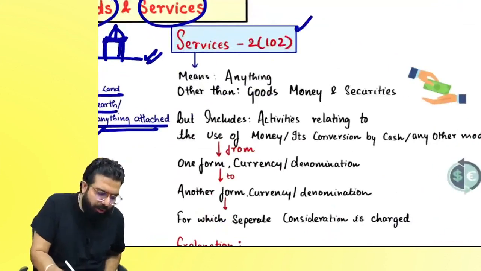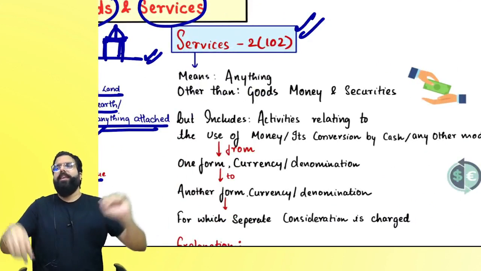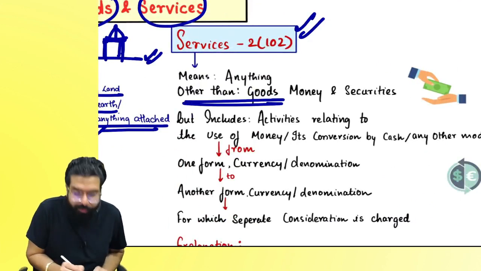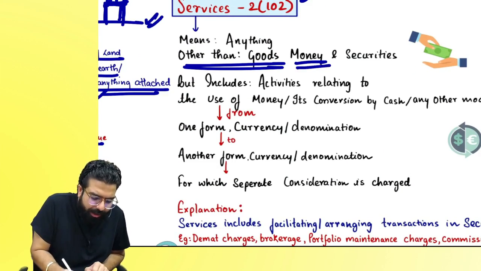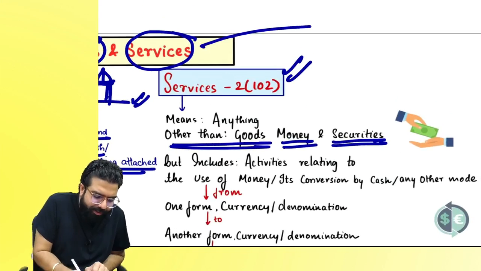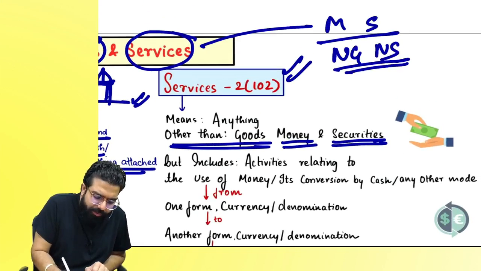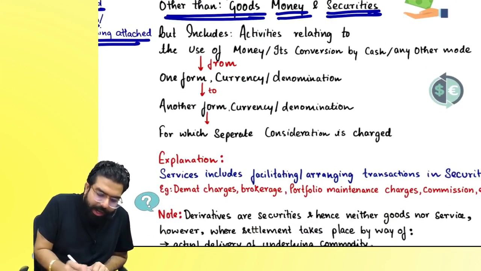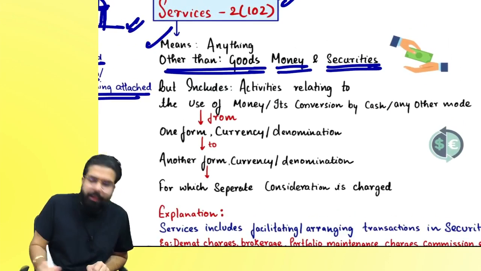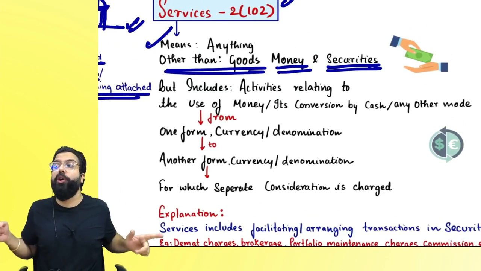Now, the next one over here is services. Services means anything, sir, anything. Anything other than goods means immovable property is a service. Anything other than goods, money and securities. If I say money and securities are neither goods nor service, then anything other than goods, money and securities is a service.